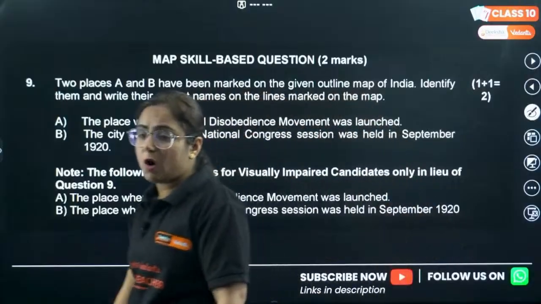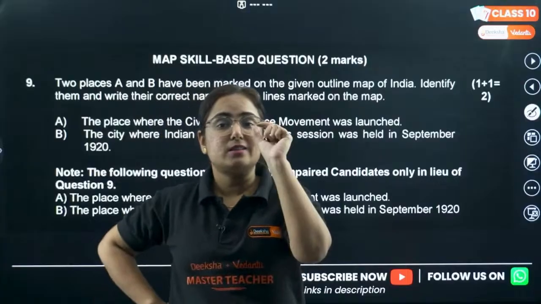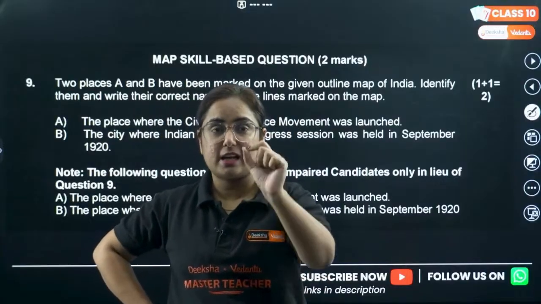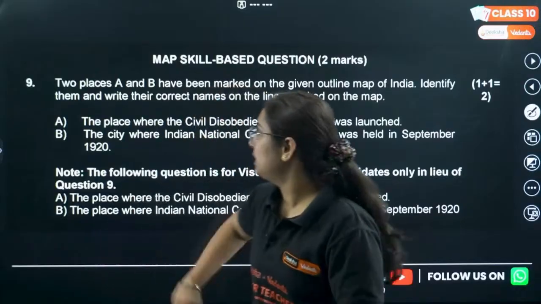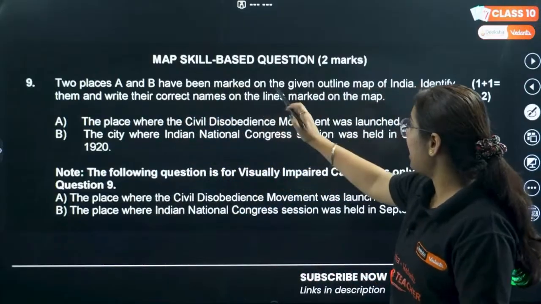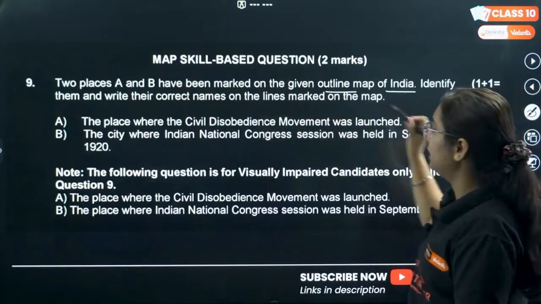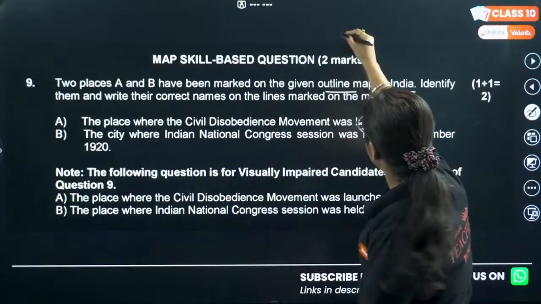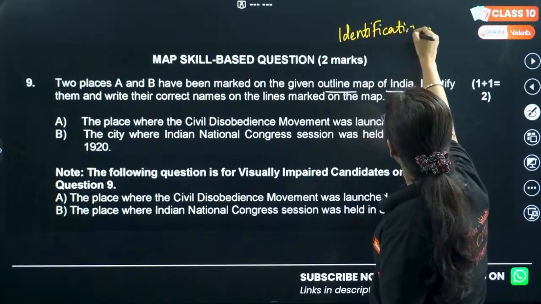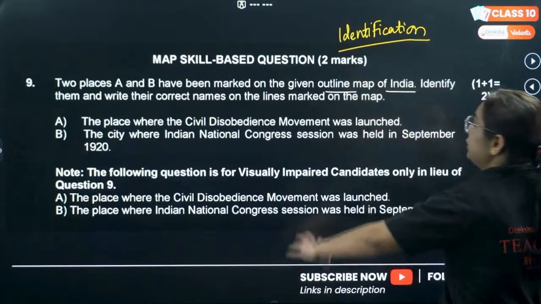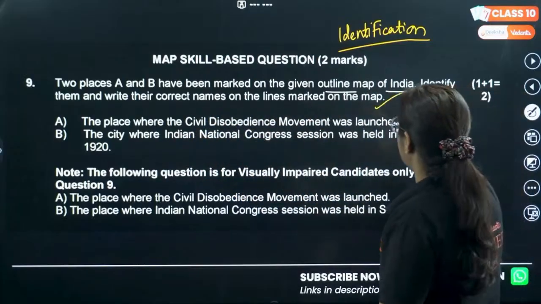Now, history also has one more major important thing, that is map skill based questions. And do you know for how many marks? 2 marks. We can't lose it. So see, two places A and B have been marked on the given outline map of India. Identify them. From history, identification is coming. They will mark on the map and you need to just identify the locations. Give the correct names on their lines marked on the maps.